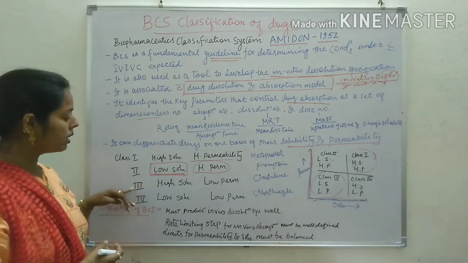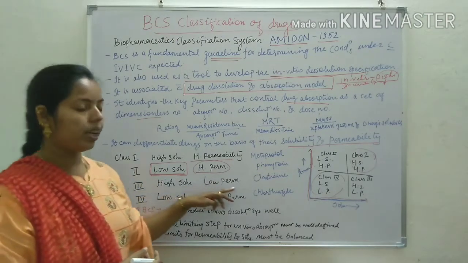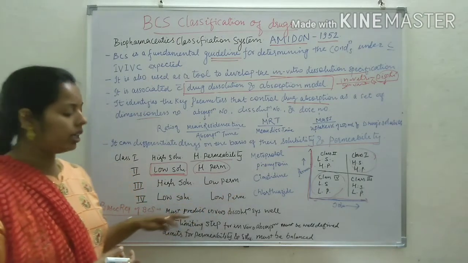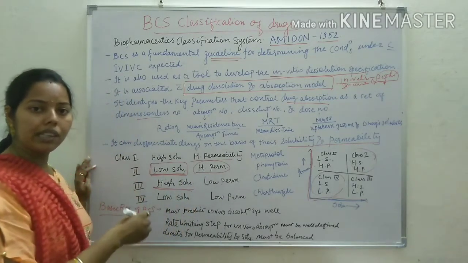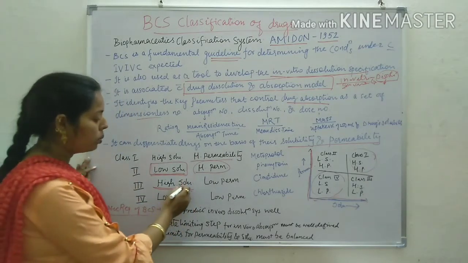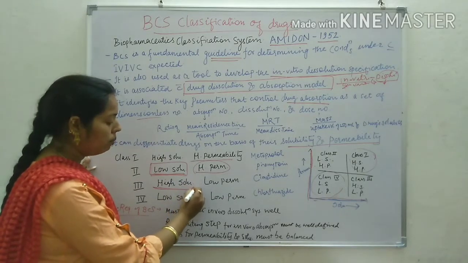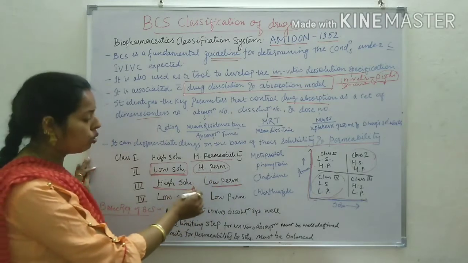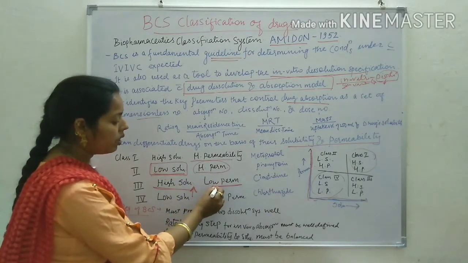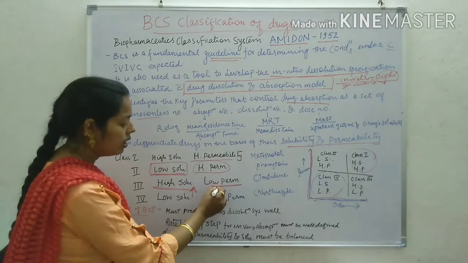Then class number 3, high solubility and low permeability. It means the drug is solubilizing more, so dissolution is more, but permeability is less, so the absorption rate of such a drug is less.